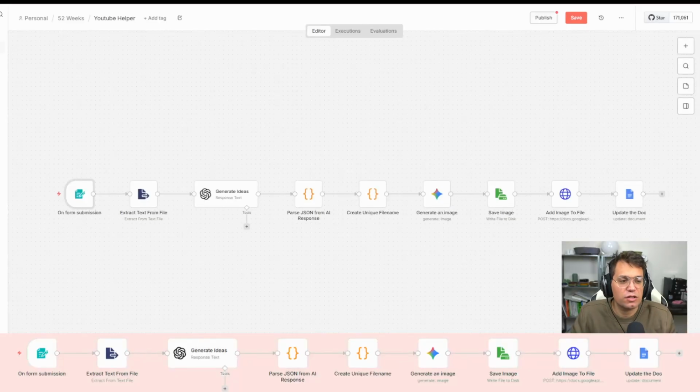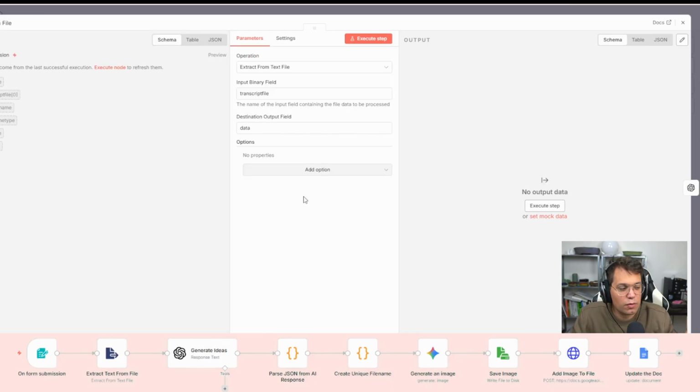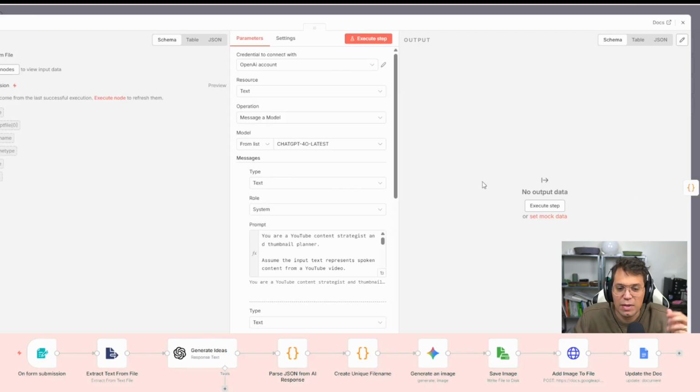Like many others, it started with a form submission. So I had it where you would enter the text file. If you upload a video to YouTube, it'll automatically generate a transcript file for you, and that's what I did here. From here, we're extracting the text from the file so that the model can read it. So just a simple extract text from file node, and then messaging the model.